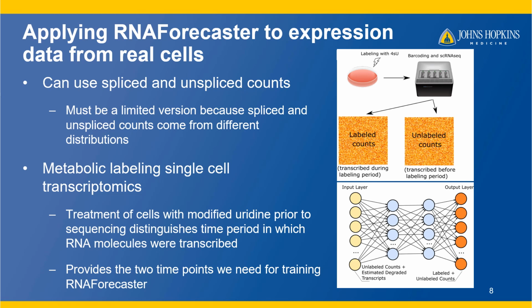That means you know if the transcripts you sequence were from that labeling period, or if they were transcribed earlier, using the presence or absence of the modified uridine as a marker. This can give us 2 time points, expression before and after the labeling period, which has the benefit of being measured in real time. The input matrix is the unlabeled counts, plus the estimated degraded transcripts from the labeling period, and the t=1 matrix is the labeled plus the unlabeled counts.